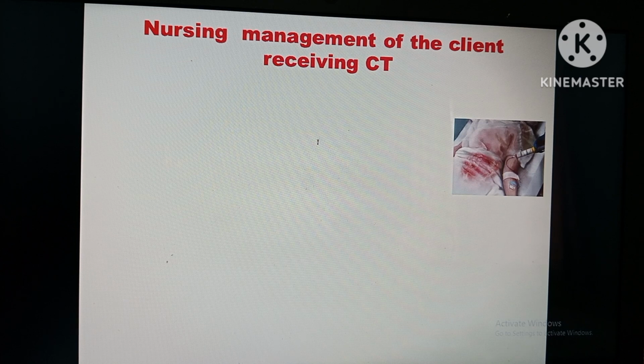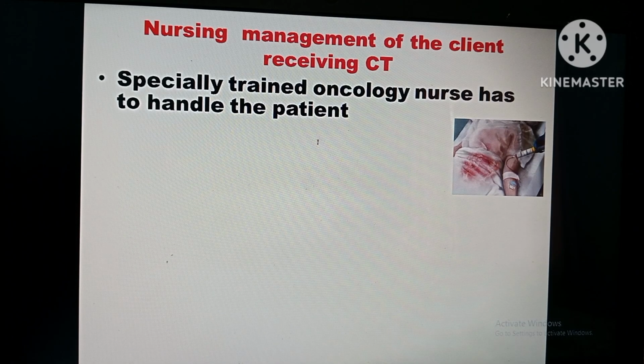What is the nursing management of the client receiving chemotherapy? There is close observation of the client, okay? Nursing management is very important before receiving chemo drugs as well as after receiving chemo drugs. One is that a specially trained oncology nurse should handle the patient, that is better, because she will have much more knowledge about oncology.